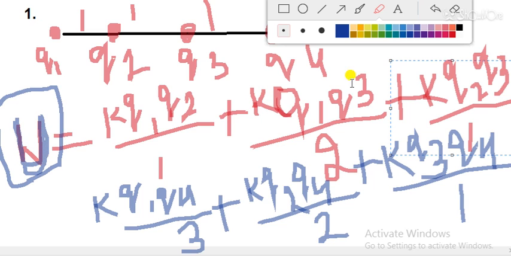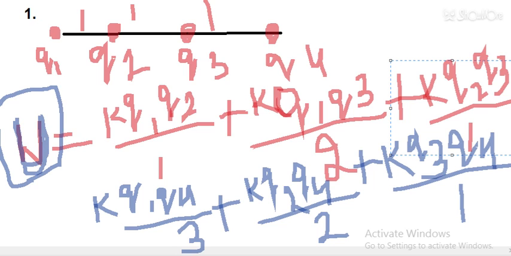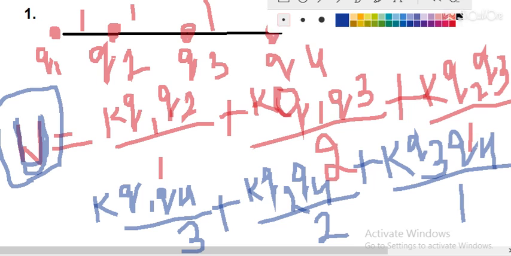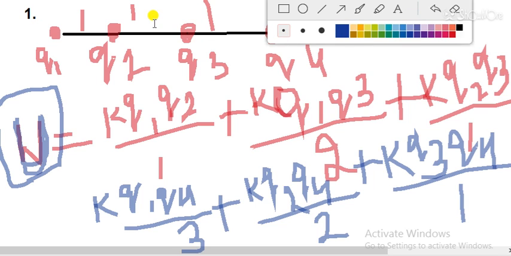So I hope this is clear to you. You can take a screenshot of this one. Here we have 4 charges, and I have calculated the amount of work done, and the distance between the charges in each case is 1.